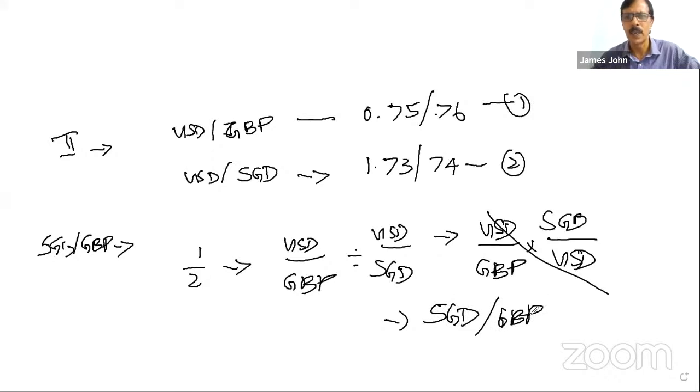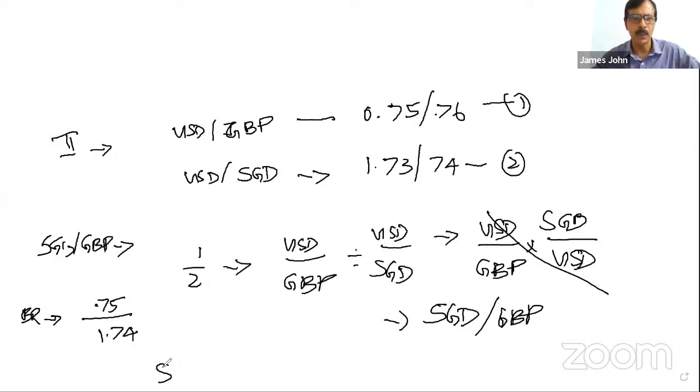What's the confusion? Sir, when we are taking the rate for SGD GBP, suppose we are taking the buying rate, we have to take the buying rate and divide it by the selling rate of the second. Suppose you want the buying rate from equation number 1: 0.75 divided by 1.74.